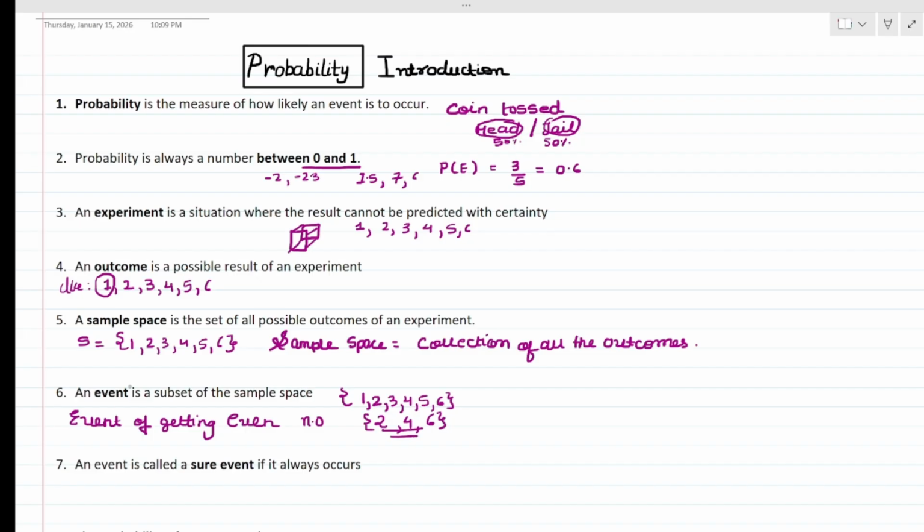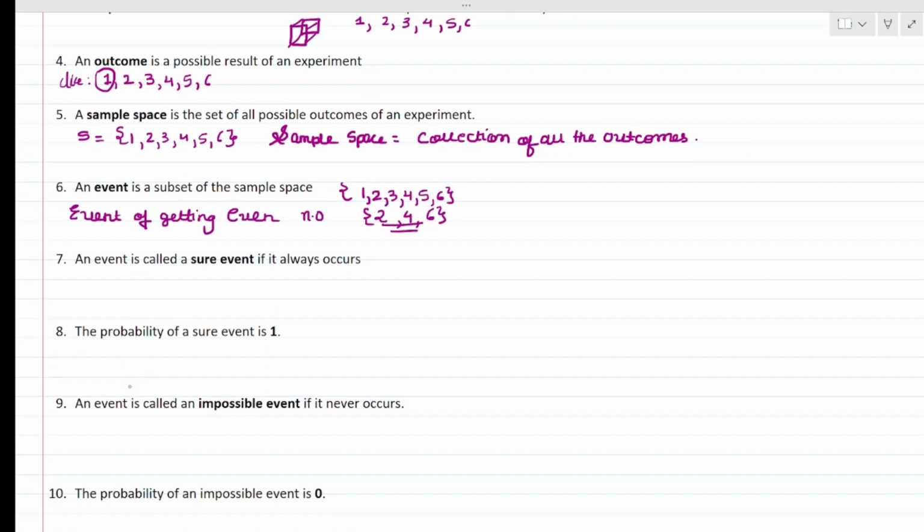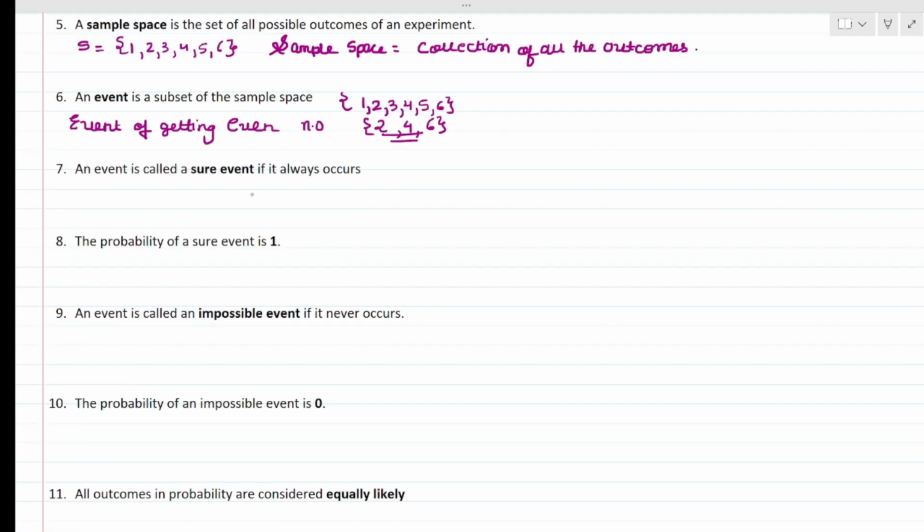Okay. Next comes your sure event. An event is called a sure event if it always occurs. That means a sure event always happens. See, for example, the sun rising in the east. It is a sure event. Everywhere the sun rises in the east only. So it is an example.